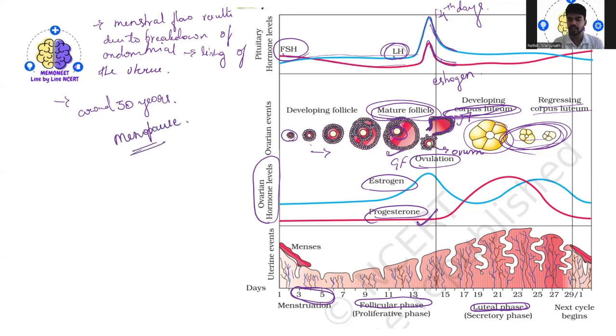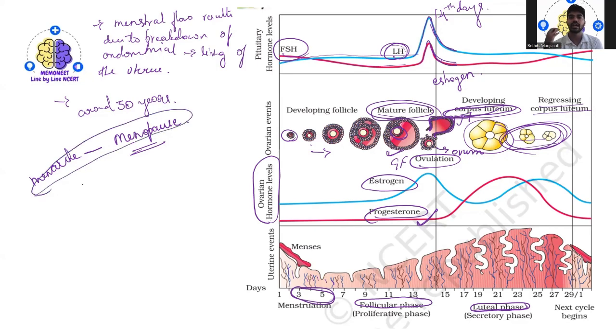This is being termed as what? Menopause. This cyclic menstruation is an indicator of a normal reproductive phase and extends between the menarche, that is the very first menstrual cycle, to the menopause, that is the last menstrual cycle of the female individual.